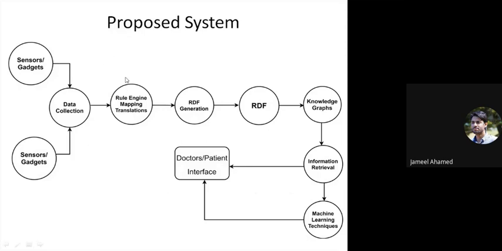We use a mapping file so as to make this data into the RDF format. So then we generate the RDF of this data using the mapping engine, and then RDF is generated, which is having the data of all the sensors from different sources. Then through that data, we use the knowledge graphs so that we can easily retrieve the particular information from this knowledge graph, which is having the RDF as a data set.